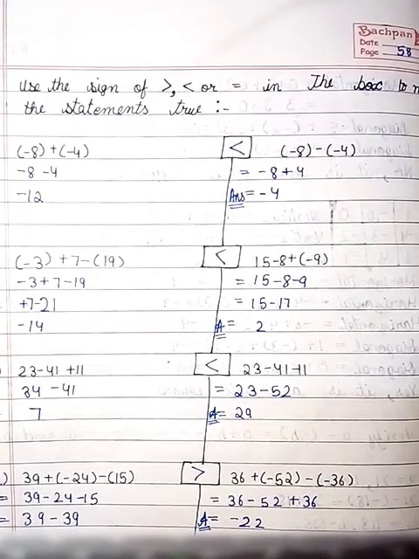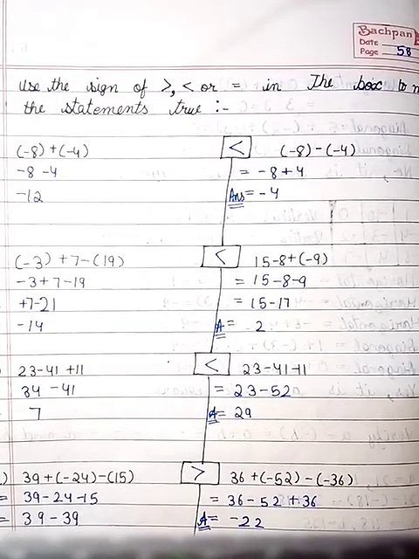B part, minus 3 plus 7 minus 19, box. On other side, 15 minus 8 plus minus 9. So when we calculate, the sum on first side will be minus 14, and on another side it will be 2. So the second one is also greater.